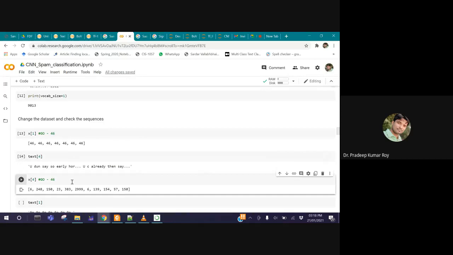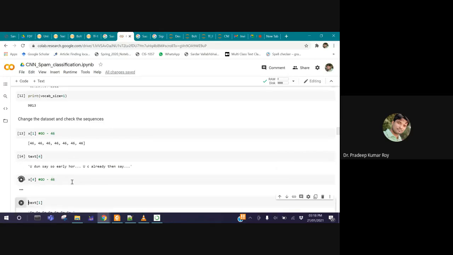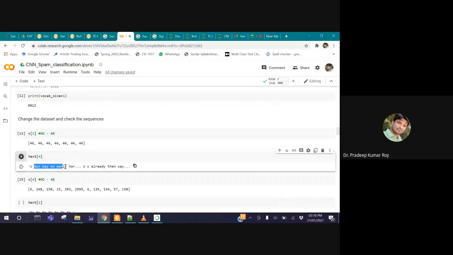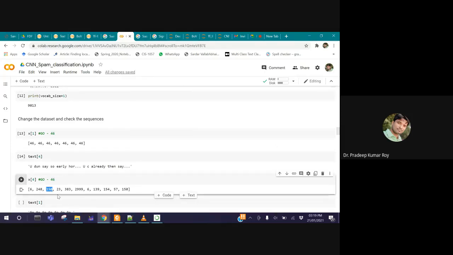Now see how this complete message is encoded. In the complete message there is the word SAY, the second word of this message, which is repeated when it appears again at the last. So it's not the second, it's the third word. The third word is encoded as 150, and the complete message also ends with 150.